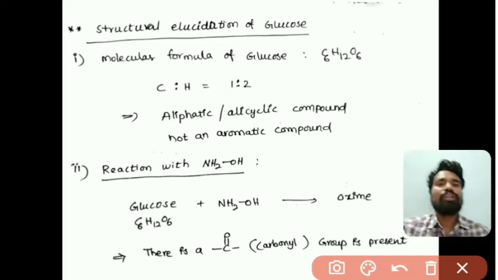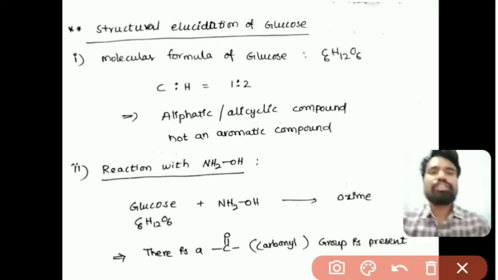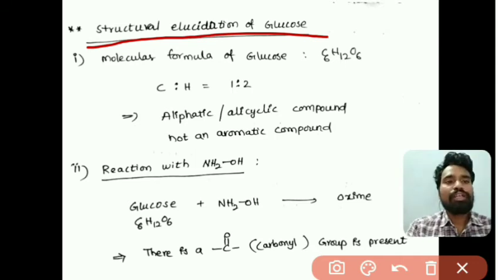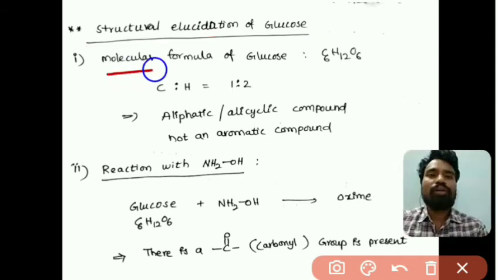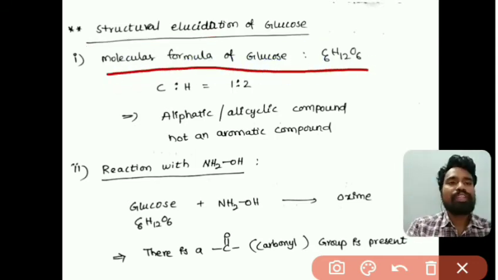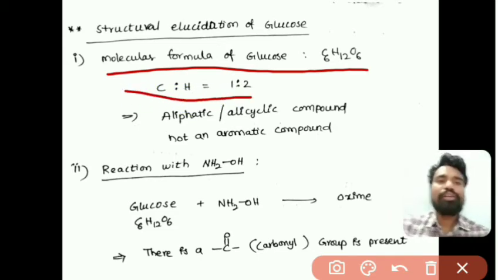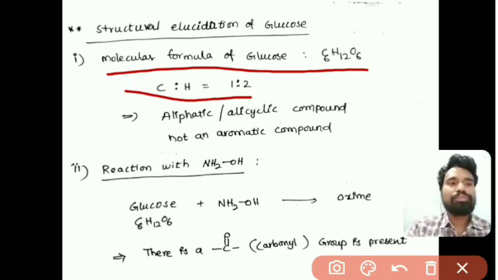That is what structural elucidation of glucose is. Here the formula of glucose, that we know, is C6H12O6. The ratio of carbon and hydrogen is 1:2.